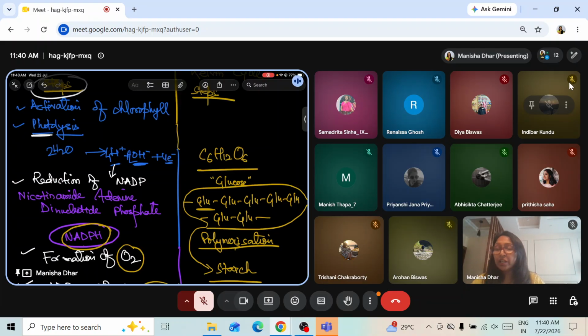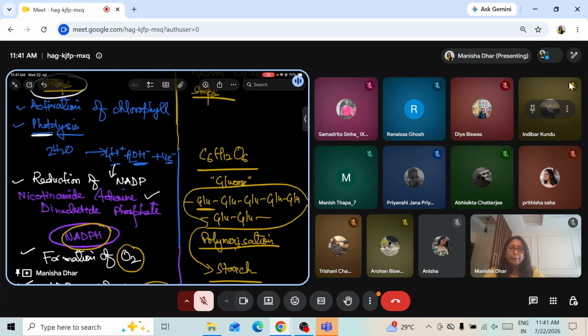You can check on screen NADP, nicotinamide adenine dinucleotide phosphate. This is the energy-rich molecule which gets reduced to NADPH with the hydrogen ion that is formed as a result of this photolysis process.